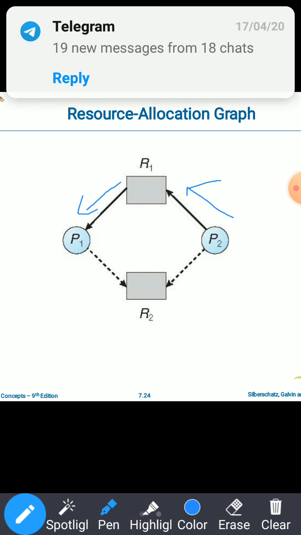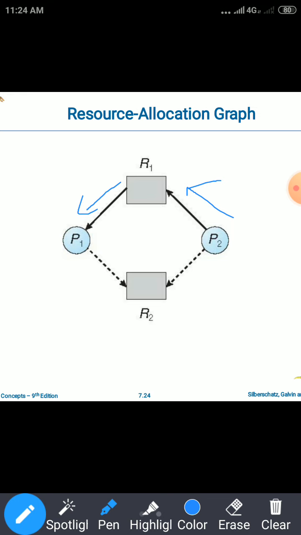That should be given first, and only then can we construct the resource allocation graph. Whenever P1 requests a resource, we check whether the resource will be allocated or not. That is the main condition in deadlock avoidance. All the processes in the system should give their resource needs in advance, and that is represented in terms of claim edges.